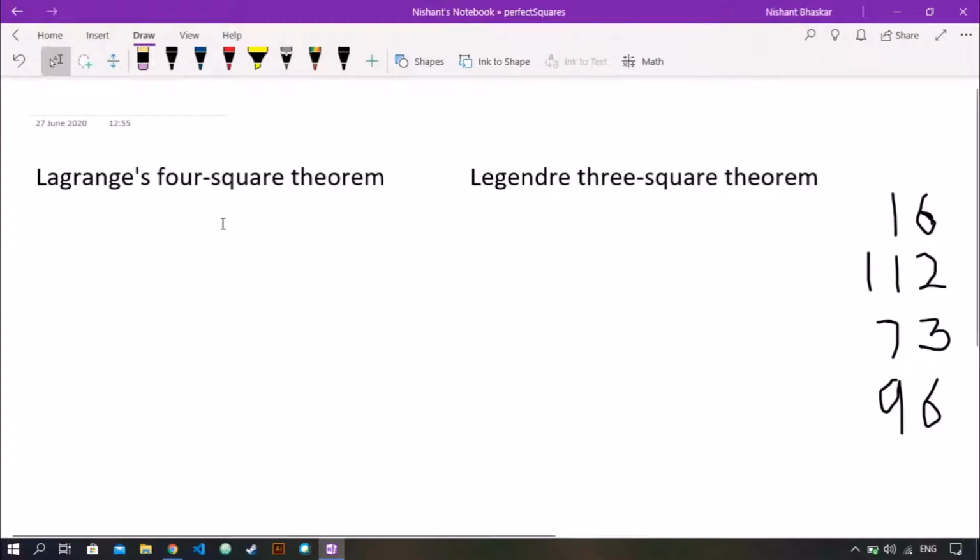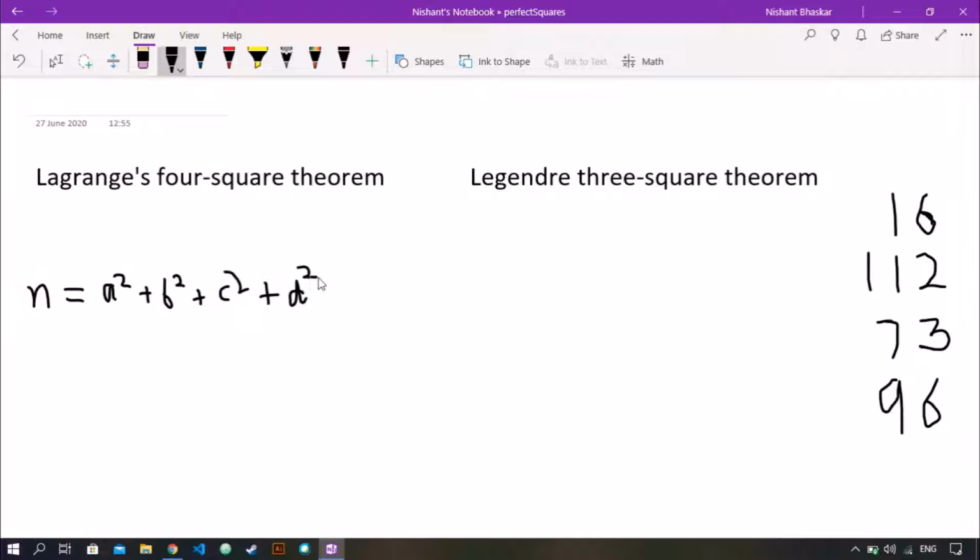So we will make use of two mathematical theorems. Lagrange's four-square theorem. Lagrange was an Italian mathematician who proposed the theorem that any natural number n can be formed by the sum of 4 perfect squares, that is a square plus b square plus c square plus d square.